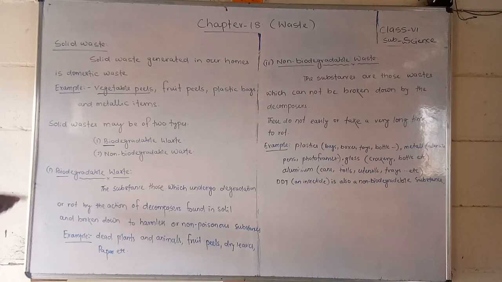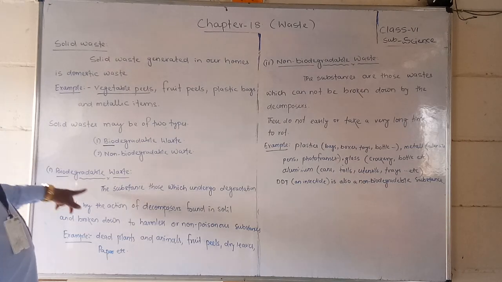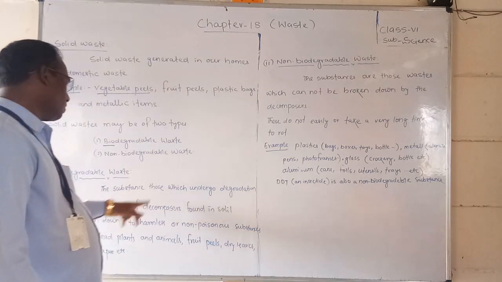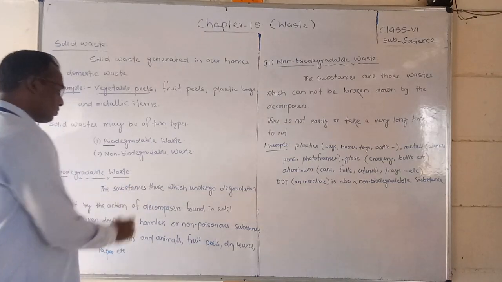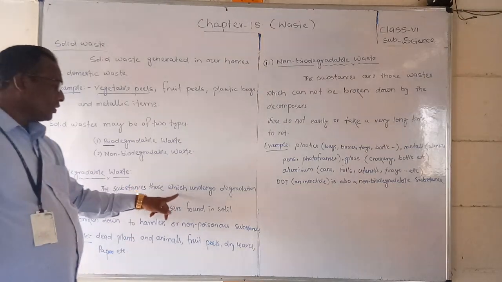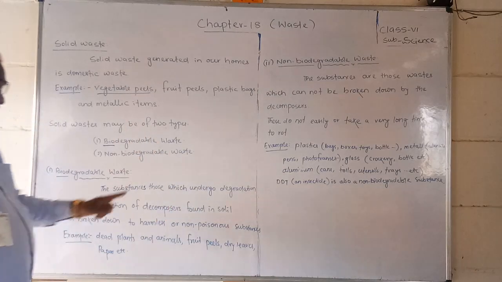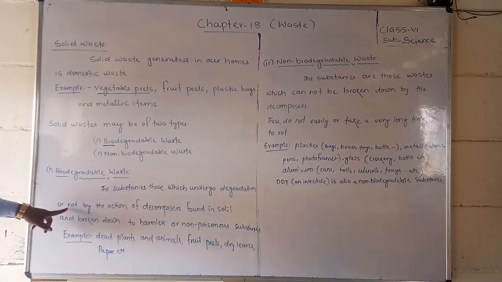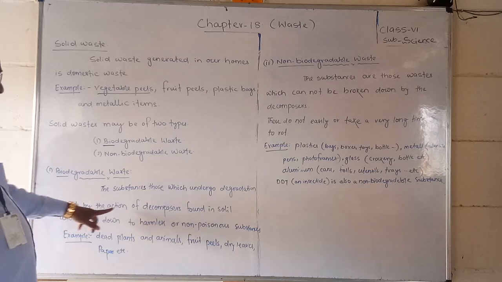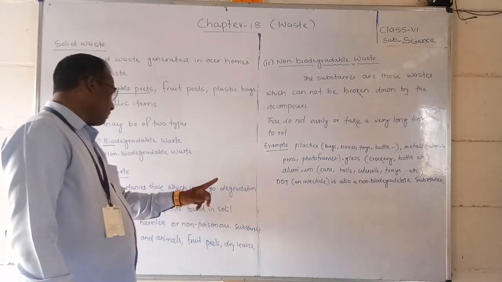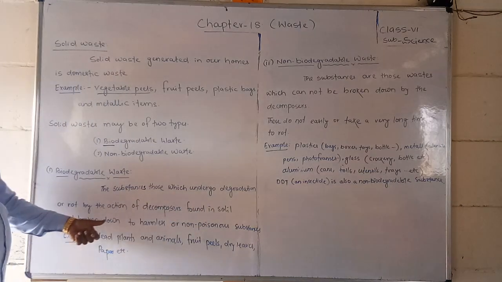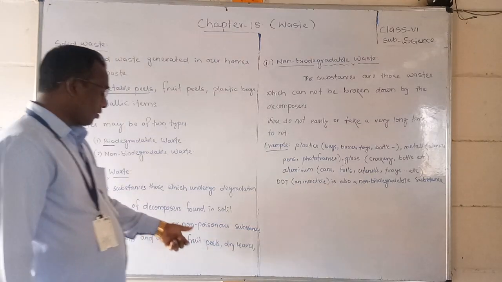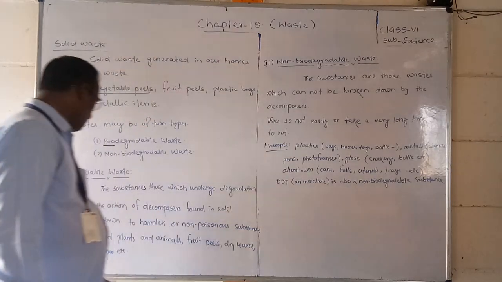So let us discuss what biodegradable waste is. These are substances that undergo degradation or rot, meaning spoiling, by the action of decomposers found in soil and are broken down into harmless or non-poisonous substances.